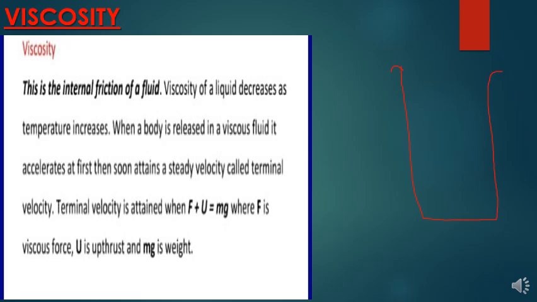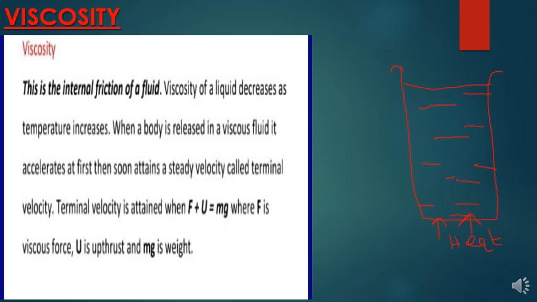So tumeambiwa viscosity in a liquid. Let's say you have a liquid over here. Viscosity in a liquid decreases as temperature increases. So ukiheat temperature yake ikaongezeka, viscosity yake pia itapungua.